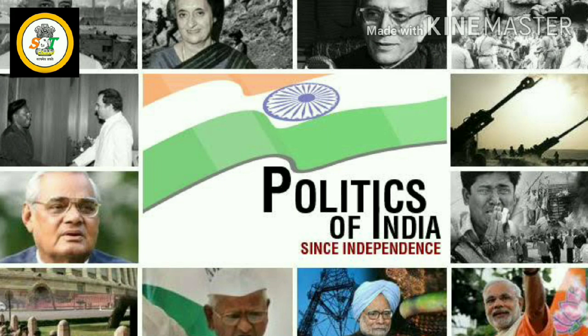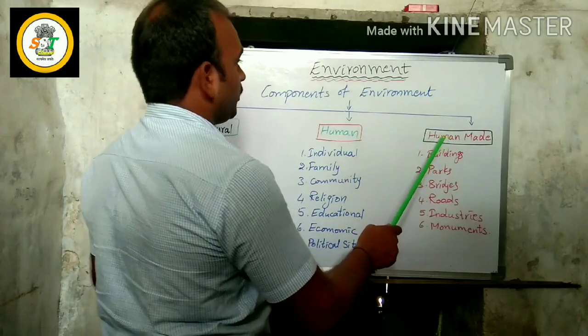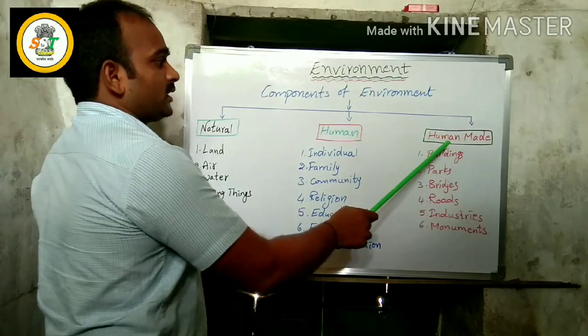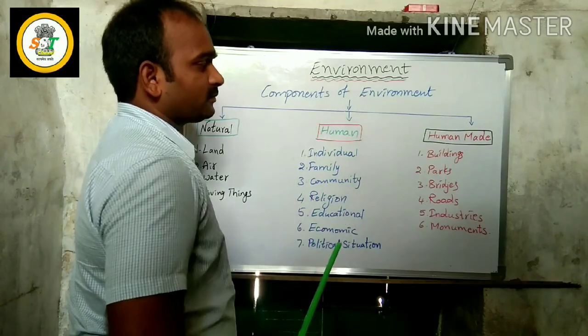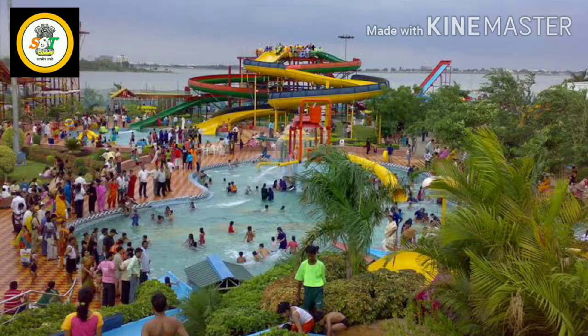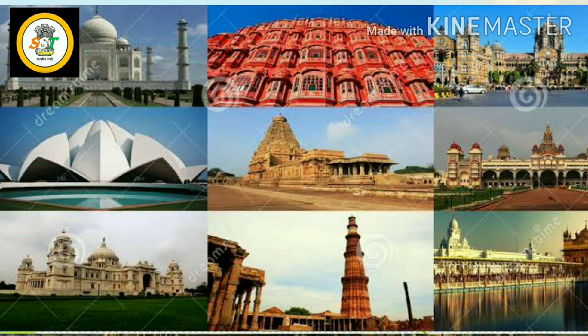Next, human made components. This human made is also one of the components of environment. Buildings, parks, bridges, roads, industries, monuments. These all are under the human made component.